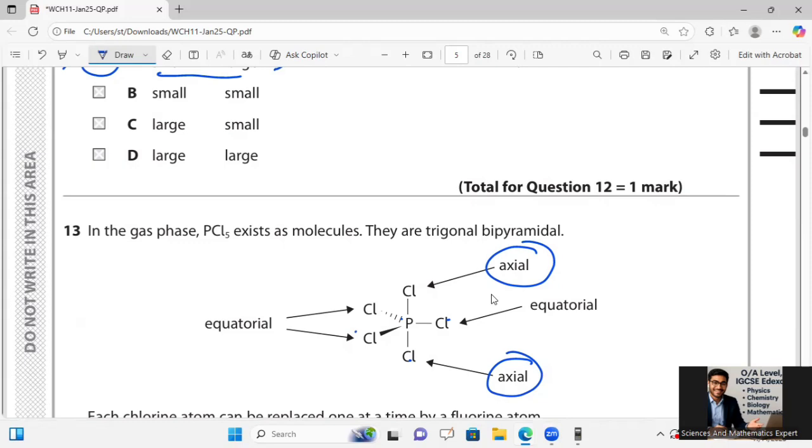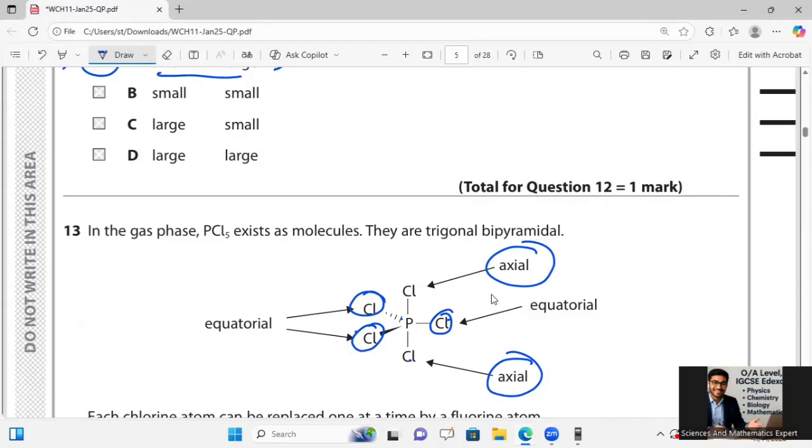what will happen first gives PCl3F2, because after replacing, PCl3F2 is formed. In the trigonal bipyramidal shape, if the two F atoms are both axial, then the molecule is symmetrical and nonpolar.